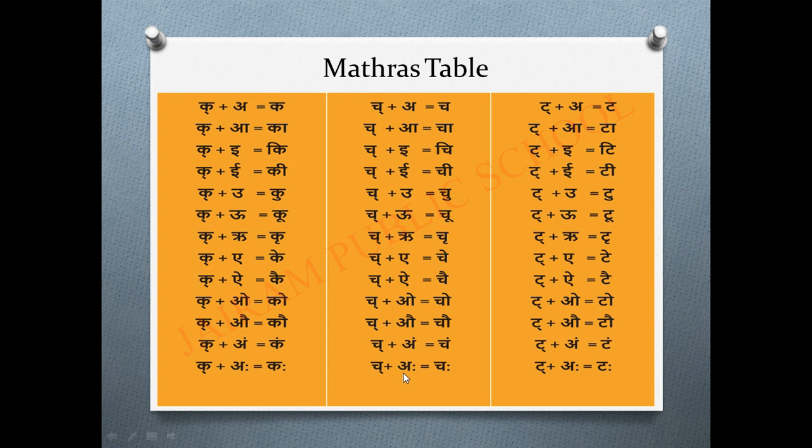Ich plus aha, chaha. So same for ta. So we'll say as half letter it. It plus a, ta. So we'll read ta, ti, tu, tru, te, tai, to, tau, tam, taha.